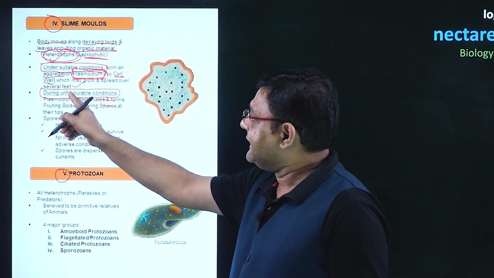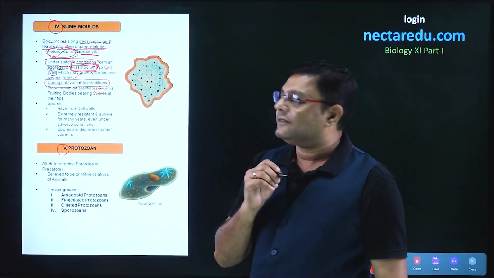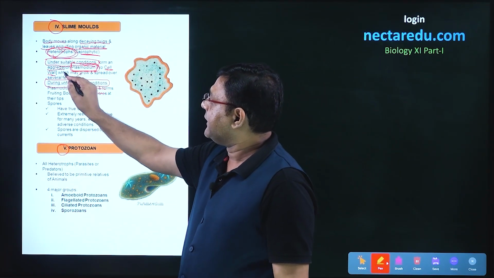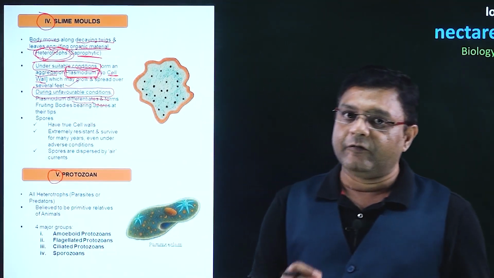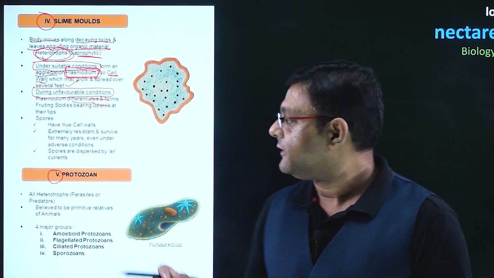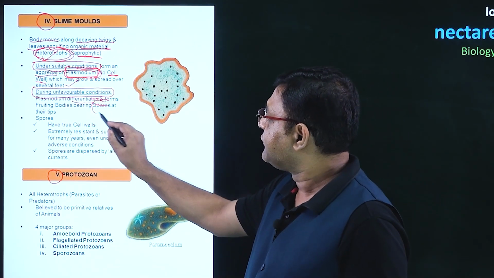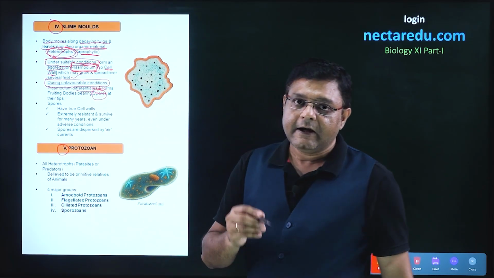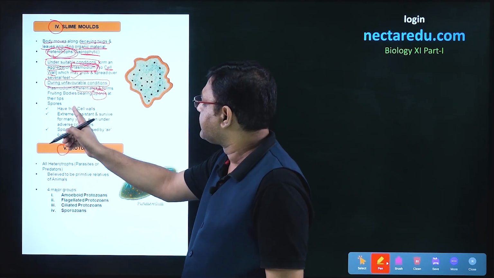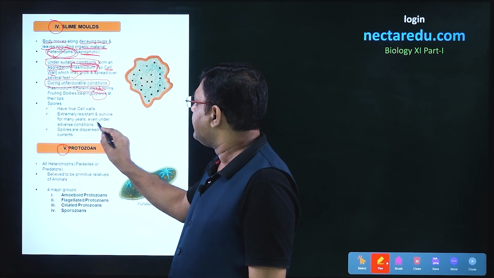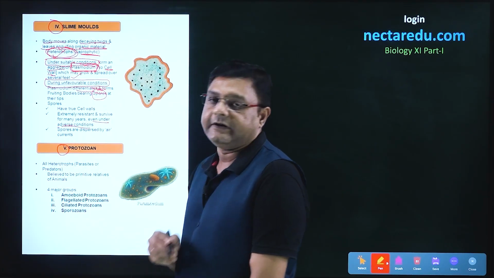But if the conditions are unfavorable, in that case, the plasmodium, the aggregation, will differentiate and form fruiting bodies. Fruiting bodies will have spores at their tips. Now, these spores will help this particular slime mold to survive even under adverse conditions.